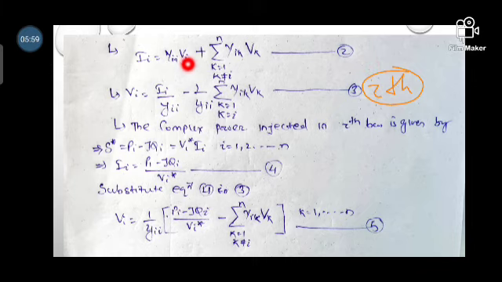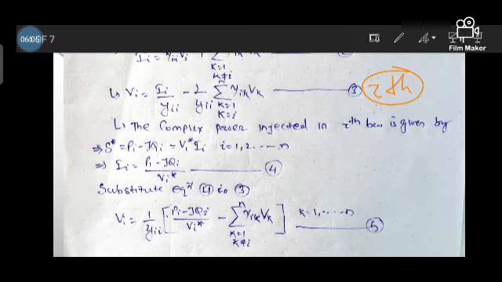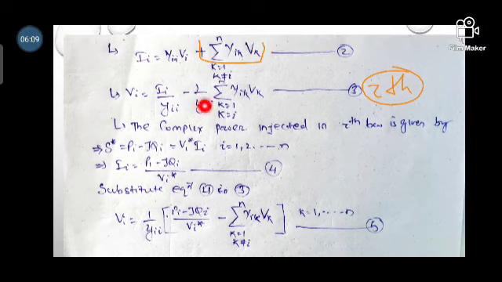Like that, if we calculate Vi after taking this term only, the other terms go to this side and are converted to a minus sign. So I minus the summation of k equal to 1, k not equal to i, to n of Yik Vk is equal to Yii into Vi.